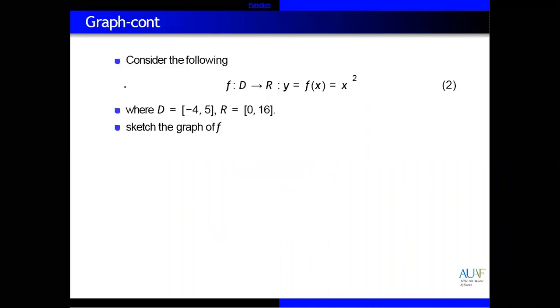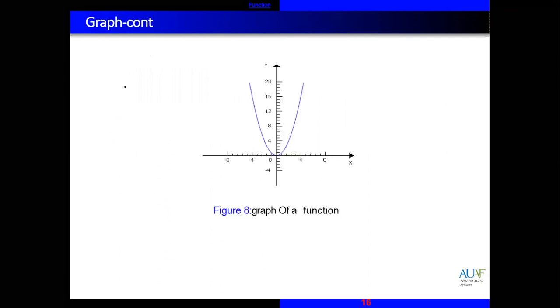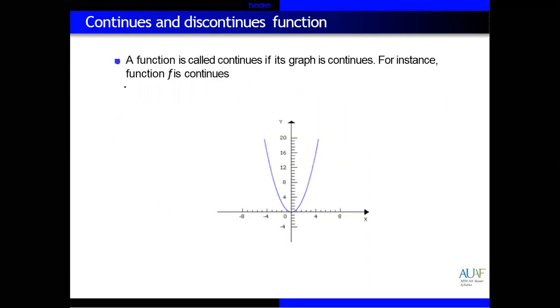Next we have continuous and discontinuous functions. A continuous function is a type of function in which there are no breaks. A function is continuous for all values. But when there are some breaks, we call that a discontinuous function.